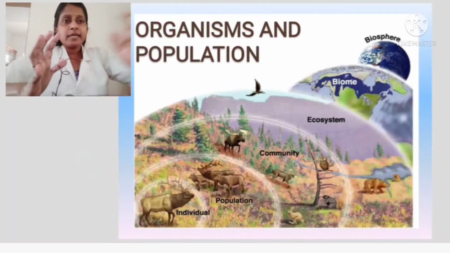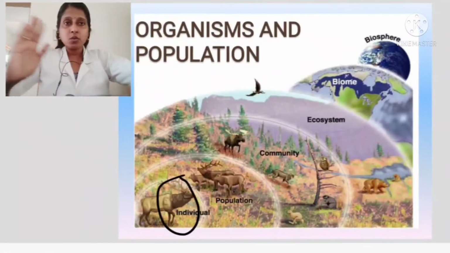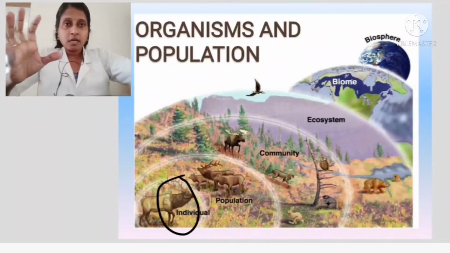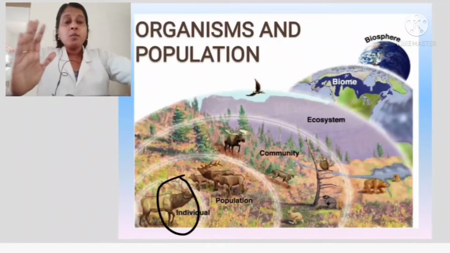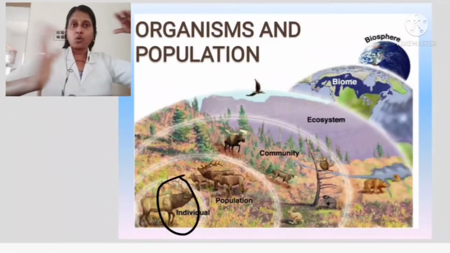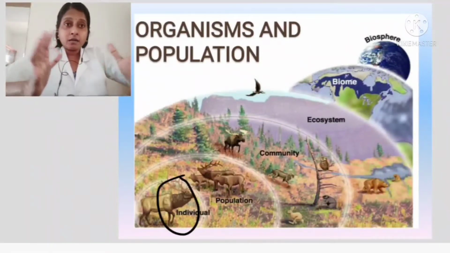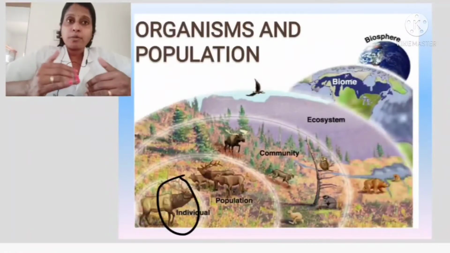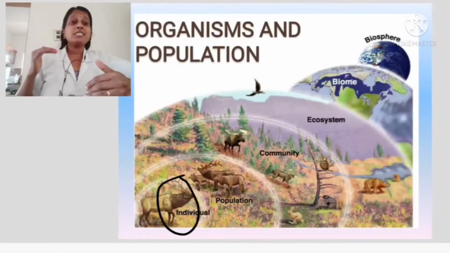Just to brief it, organism is the individual, only one, like a human is an organism. Only one human, one cow, one dog, it's an organism or an individual. When that particular group of individuals, like human means all humans, cat means all cats, dog means all dogs, join together, they form a population. So the first one is the lowest level. What is it? It is the individual. Who is it? It's the organism.